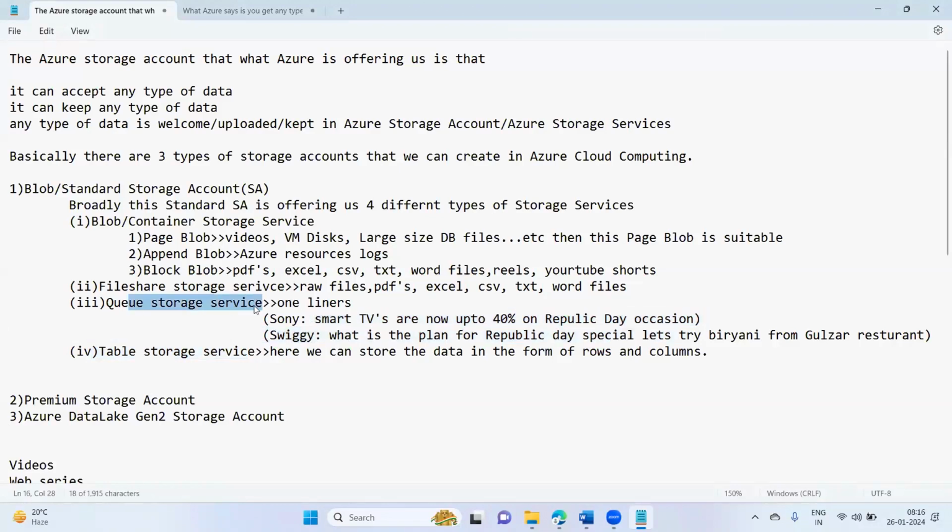queue storage service. Whenever you want to store raw data, raw files, or PDF and Excel files, and you are planning to keep them available as a shared disk drive to everyone, then we can keep it in the file share storage service. Files, Excel files, TXT files that you upload inside the container of the storage service can be accessed via HTTP and HTTPS. When you upload PDF and Excel files in file share storage services, they are accessible as a shared disk drive.